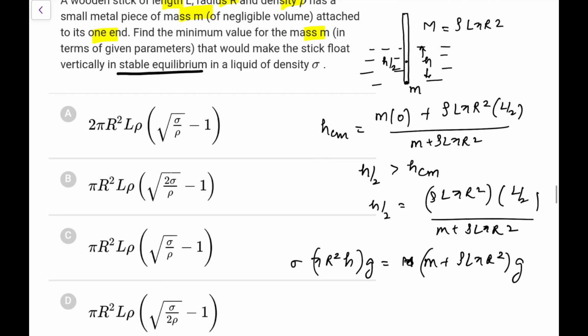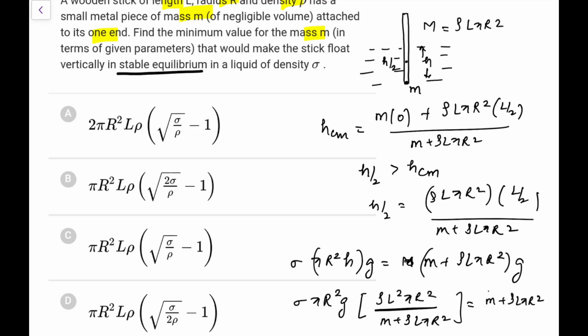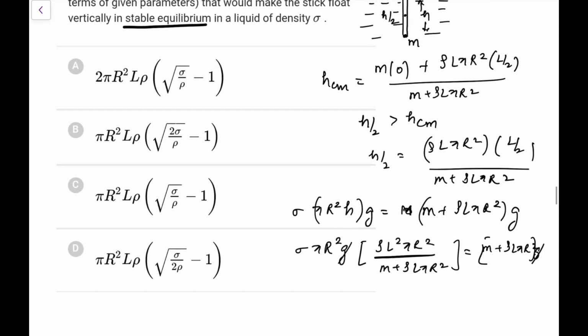So putting the value of h from here, sigma pi r square g, and h we can write as, the 2 and 2 get cancelled, rho L square pi r square upon M plus rho L pi r square, would be equal to M plus rho L pi r square into g. So this g gets cancelled, and we are left with this small m value we are searching for.